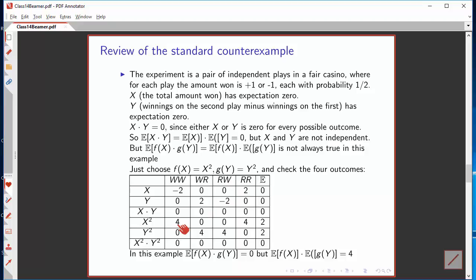The expectation of x squared times y squared is 0, but the expectation of x squared itself is 2. The expectation of y squared can't be 0, because this random variable is never negative. So the expectation of f of x is 2. The expectation of g of y is 2. The product is 4. 4 is not equal to 0.